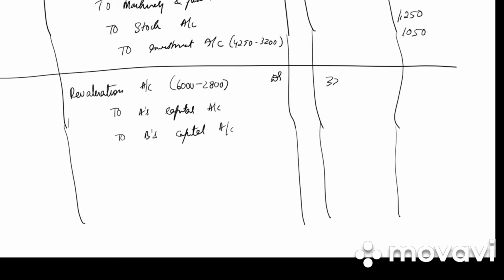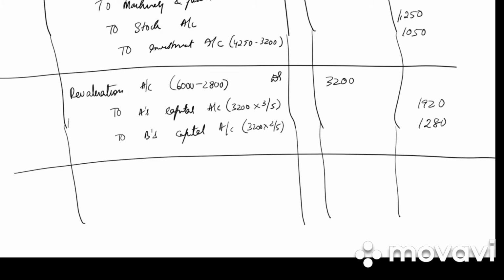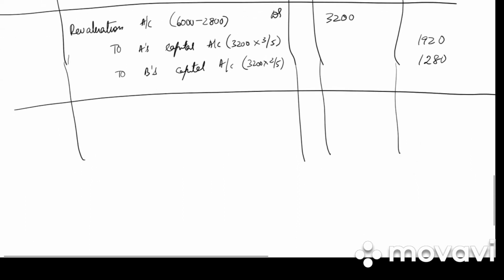We get 3,200. This 3,200 will be divided among the partners in the old ratio. So 3,200 into 3 by 5 we get 1,920. 3,200 into 2 by 5 we get 1,280. So write down the narration. The transfer of profit on revaluation.